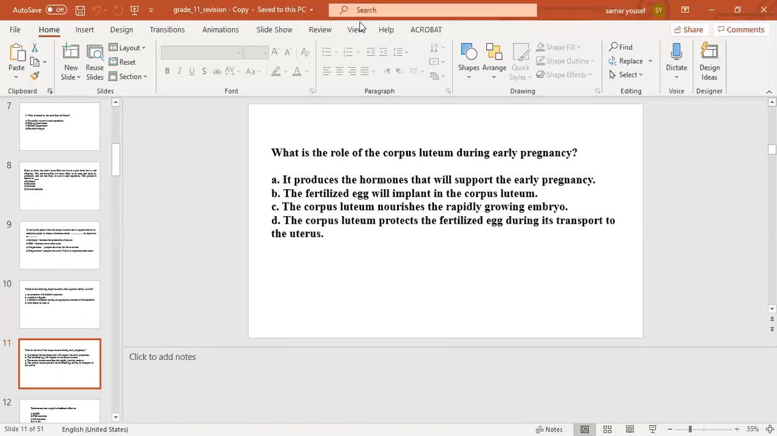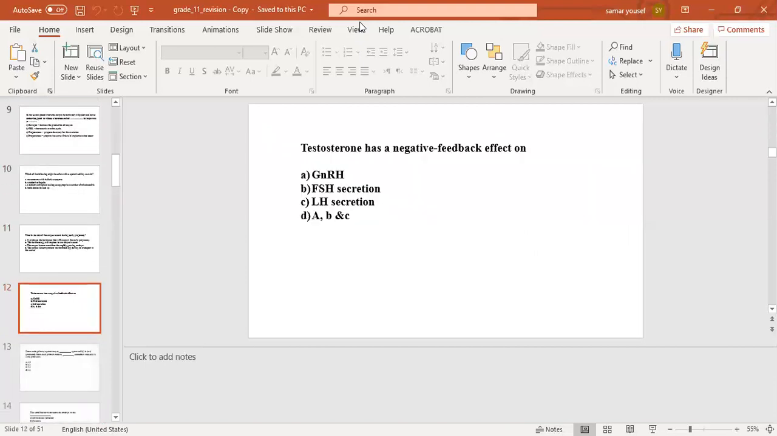The next question, what is the role of the corpus luteum during early pregnancy? Number A, it produces the hormones that will support the early pregnancy. Number B, the fertilized egg will implant in the corpus luteum. Number C, the corpus luteum nourishes the rapidly growing embryo. Or number D, the corpus luteum protects the fertilized egg during its transport to the uterus. The correct answer will be number A. It produces the hormones that will support the early pregnancy.